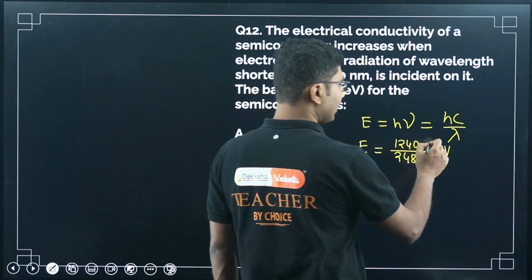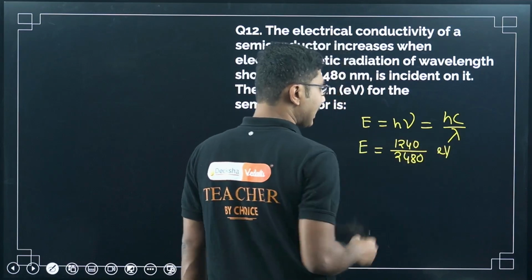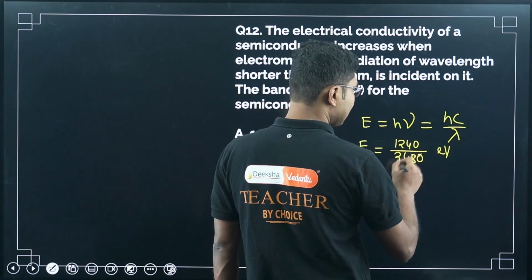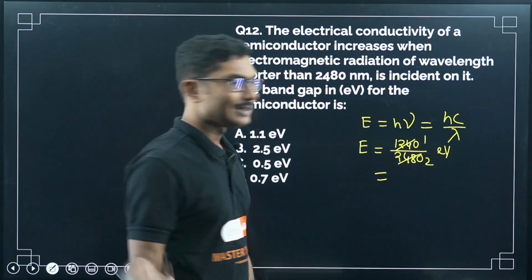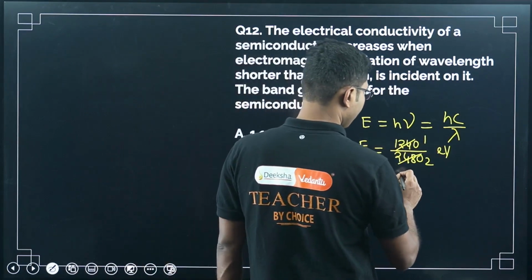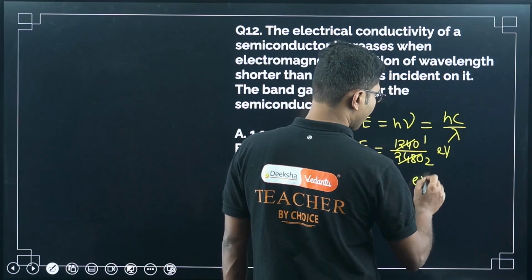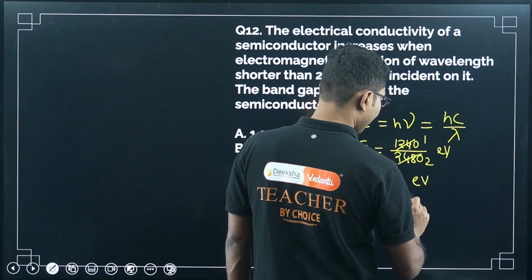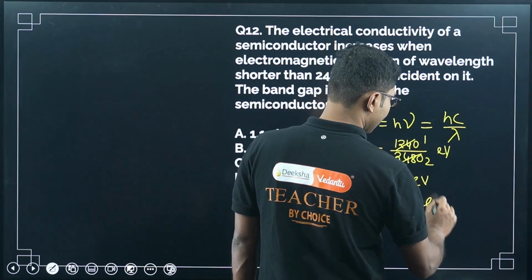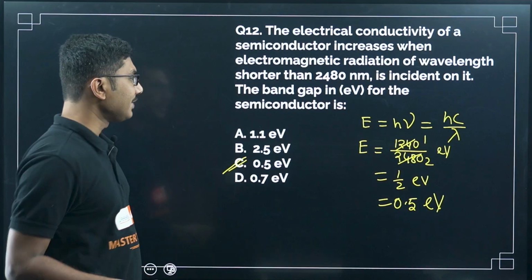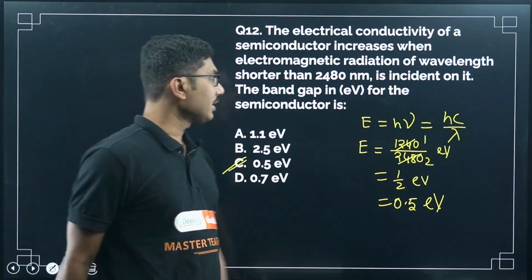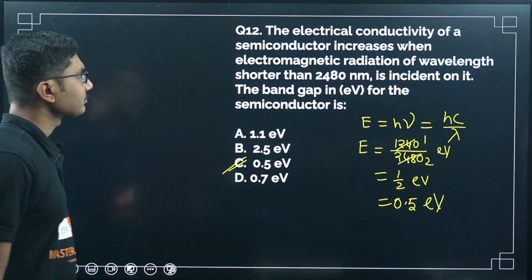Nanometer in the numerator and nanometer in the denominator cancel. So we can write this as 1 over 2. 2480 is exactly double that of 1240. So half eV means 0.5 eV. So these are the things that you have to remember. 0.5 eV is the answer. Simple question, not so difficult.